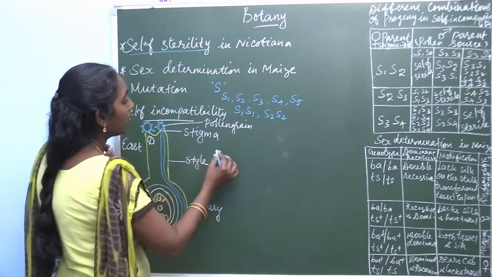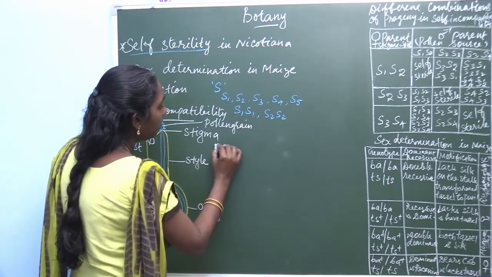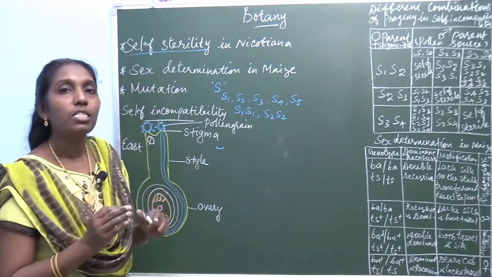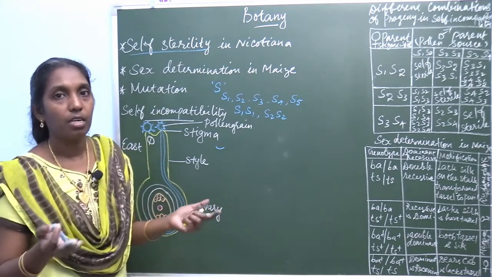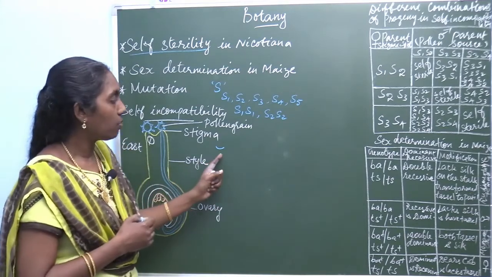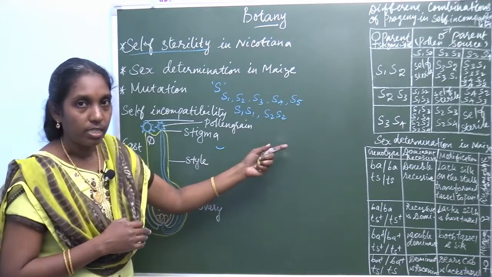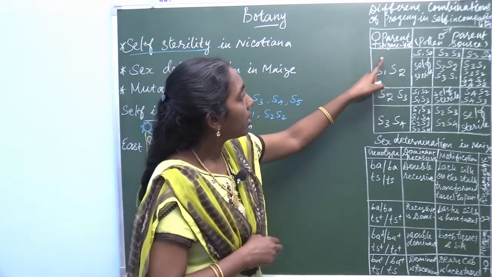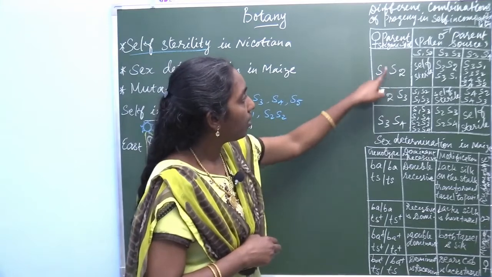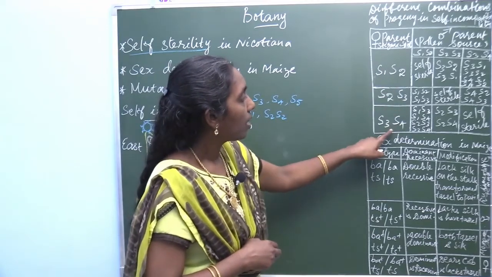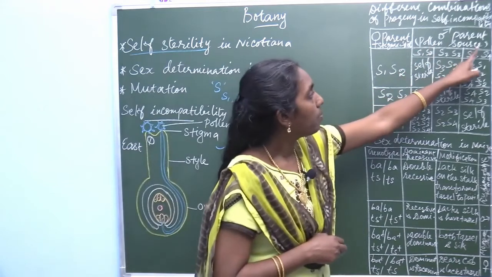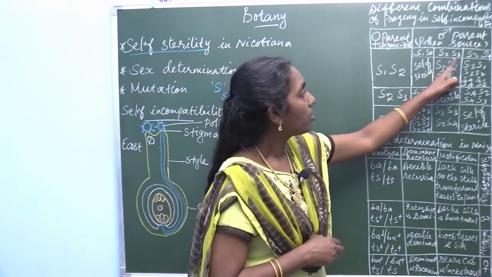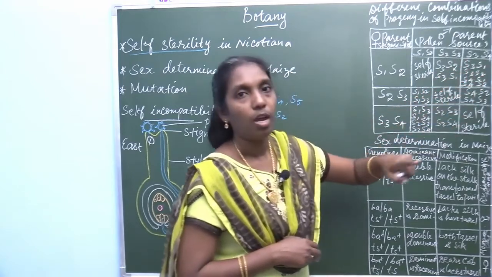So, let us see this. Here, if the cross is made between S1 S2 with various S1 S2 crosses, different combinations take place. The female parent stigmatic spot is S1 S2, S2 S3, S3 S4, and the male parent source is also S1 S2, S2 S3, S3 S4.